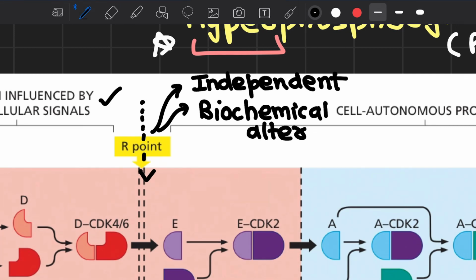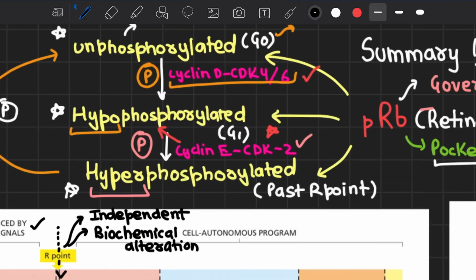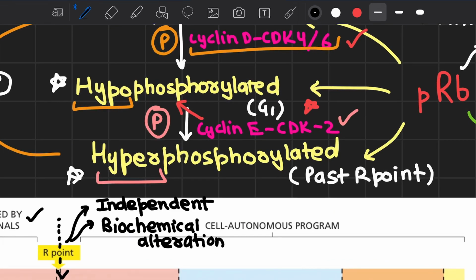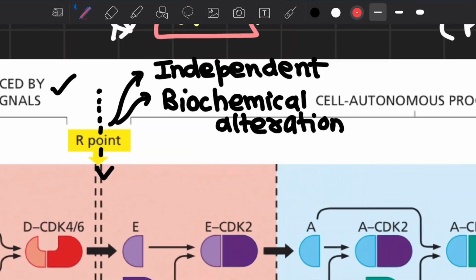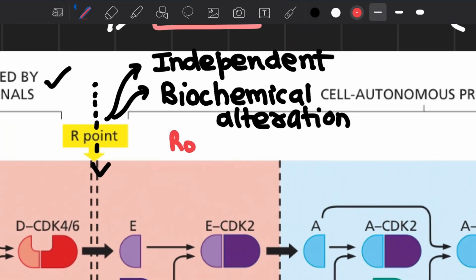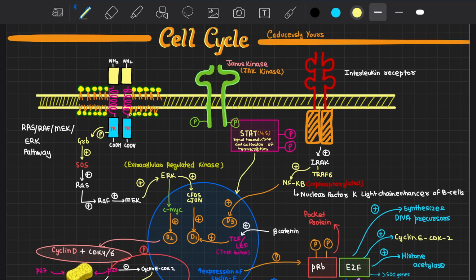As you see, after the R point, the RB gets converted into its inactive hyperphosphorylated state. So this is the biochemical alteration that we're talking about, that RB, initially active, will get converted into RB that is inactive.